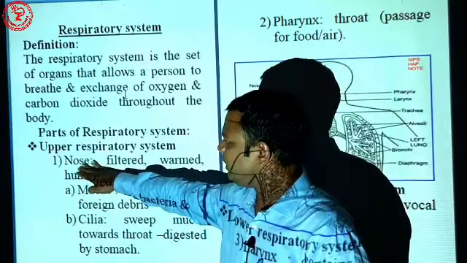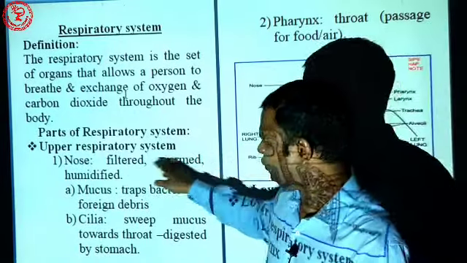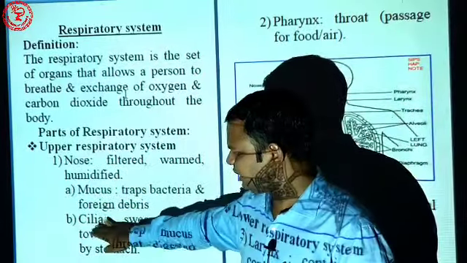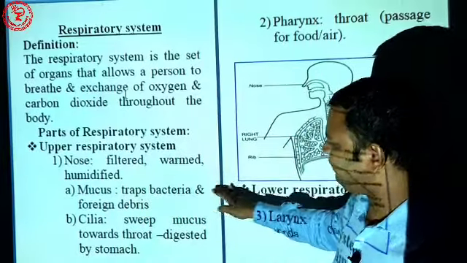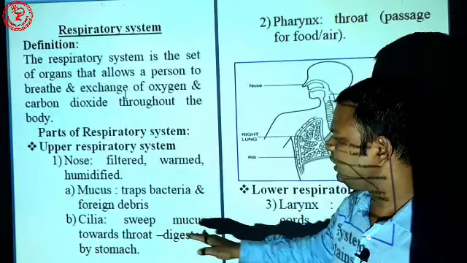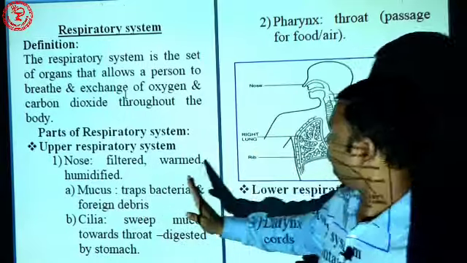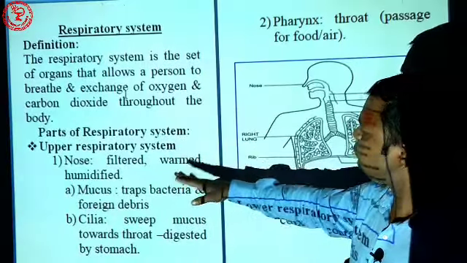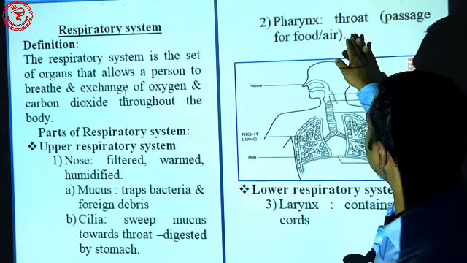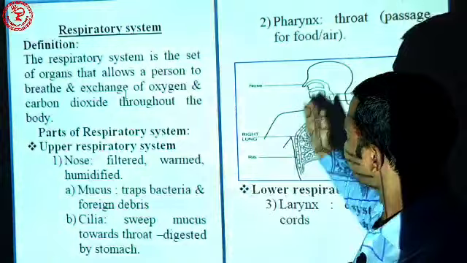First, nose. In one line we can describe the function: it filters, warms and humidifies the air. The nose contains mucus and cilia. Mucus traps bacteria and foreign particles. Similarly, cilia sweep the mucus towards the throat or the stomach. So this is the function of the nose. We will go through the details about the nose in the next slide. Now pharynx. It also has one function: passage of food and air. That means it is part of both the digestive as well as the respiratory tract.